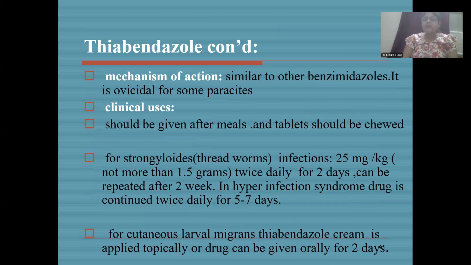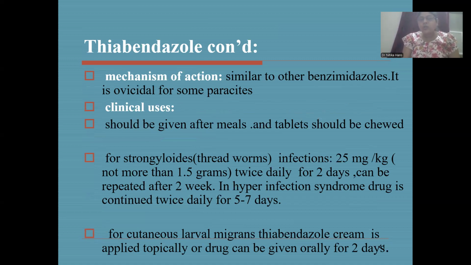Mechanism is the same. That is, it is a microtubule synthesis inhibitor, and ATP generation doesn't take place because it inhibits the glucose uptake. So it is ovicidal for some parasites. Clinical uses: it should be given after meals and tablets should be chewed.